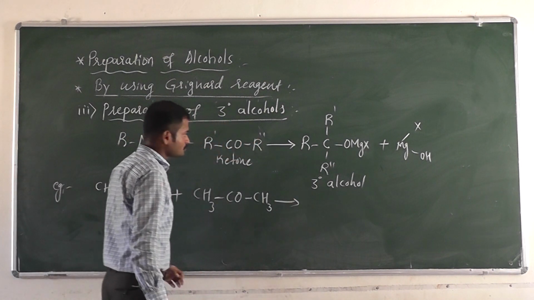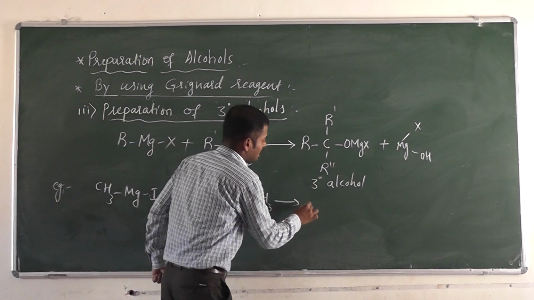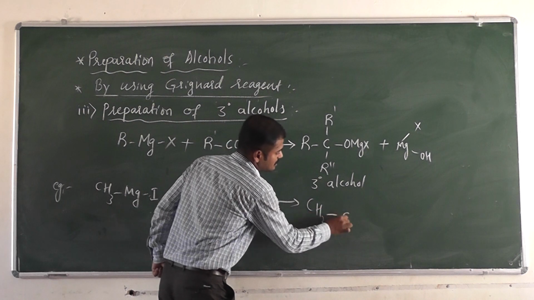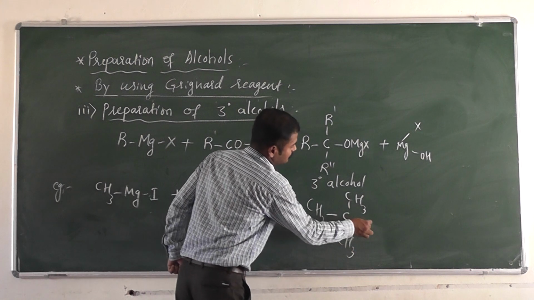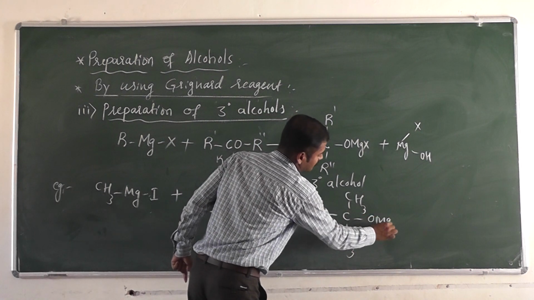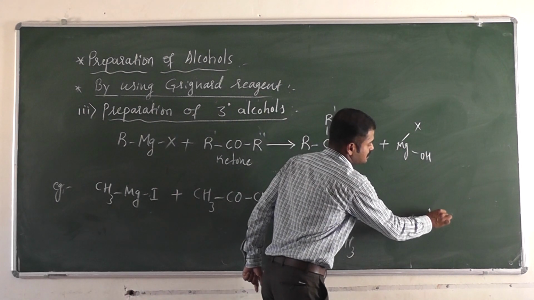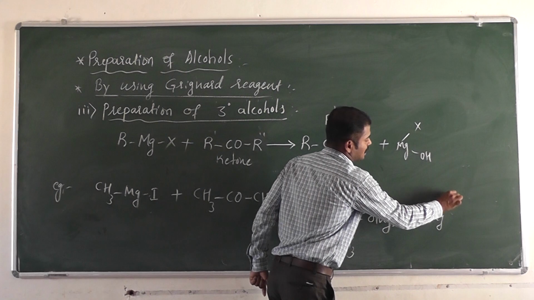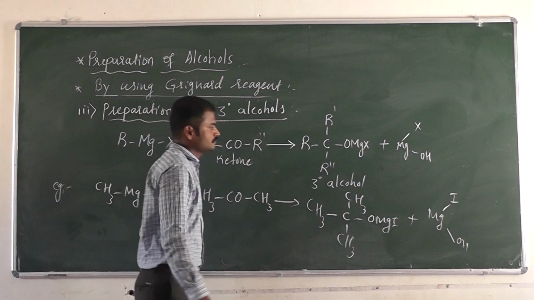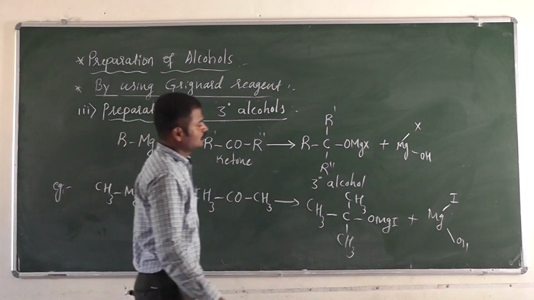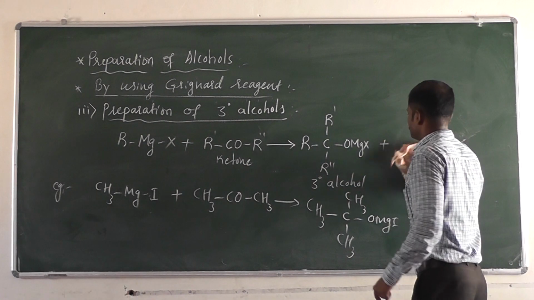So we get, see, methyl groups are 3 here, 1, 2, 3. If R is replaced by CH3, C, again CH3, again CH3, then we have OMgI, X is replaced by I, plus Mg is there. So here I is there, here OH. Sorry, here I have to write the byproduct. The product I have not written.